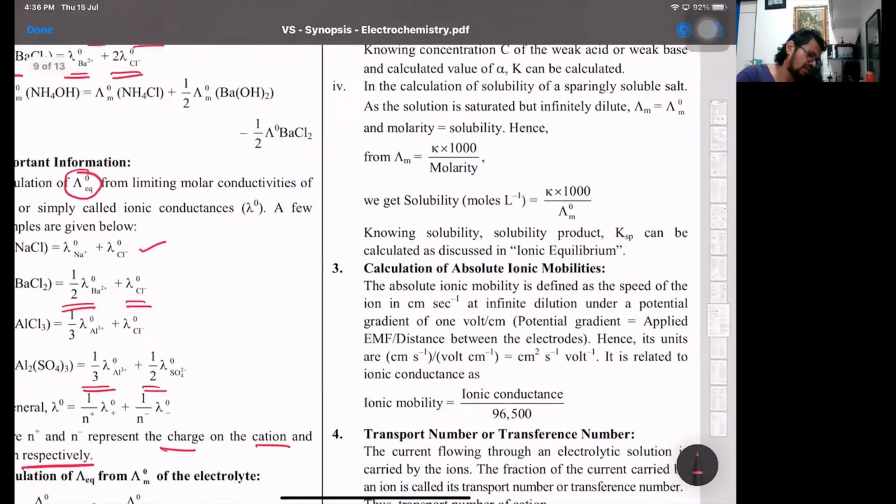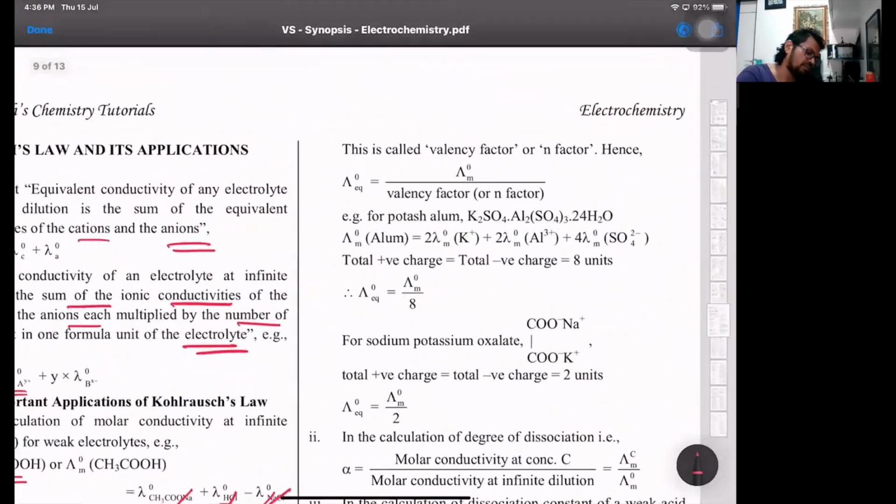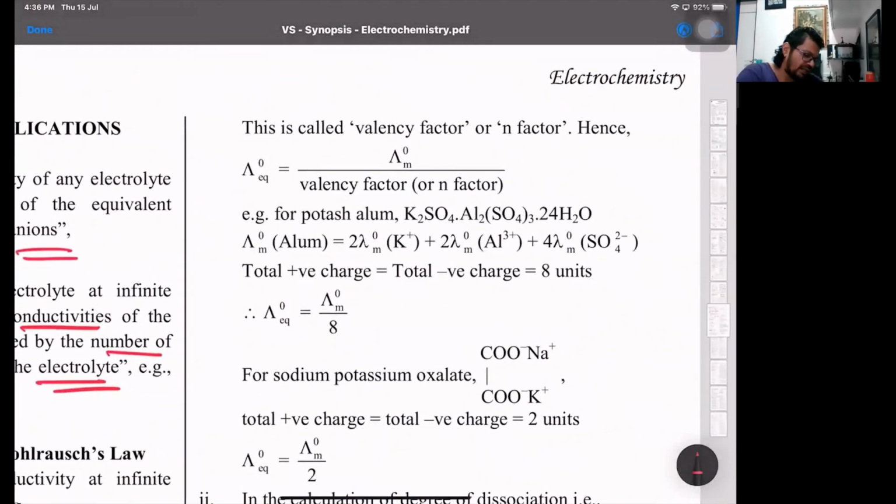Now look at these examples. That's important. That's called the valency factor or the n factor. Have a look at the example. This is important for calculation. Sometimes they ask you equivalent conductivity from molar conductivity, so equivalent conductivity will be molar conductivity upon the valency factor.